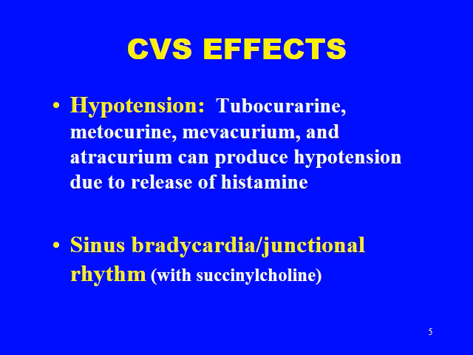What are the cardiovascular system effects? What is the effect of neuromuscular blockers on CVS? The first effect is hypertension. Tubocurarine, metocurine, mivacurium and atracurium can produce hypertension due to release of histamine. The second effect is sinus bradycardia or junctional rhythm with succinylcholine.